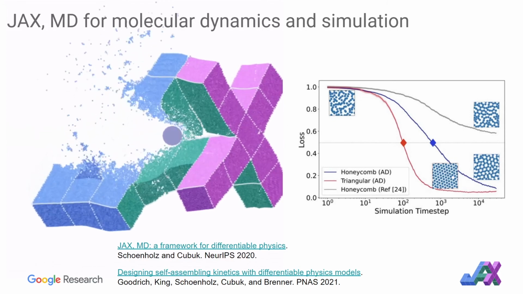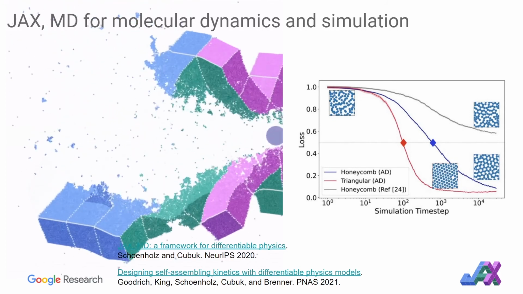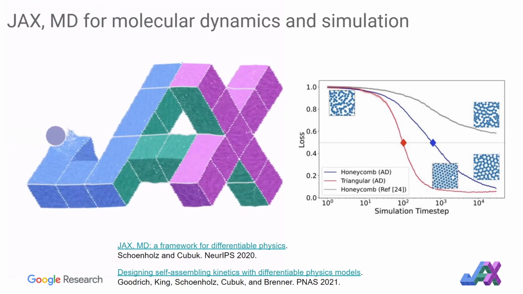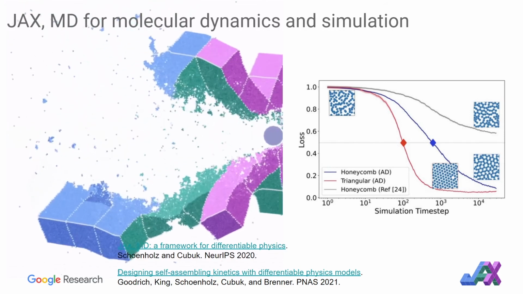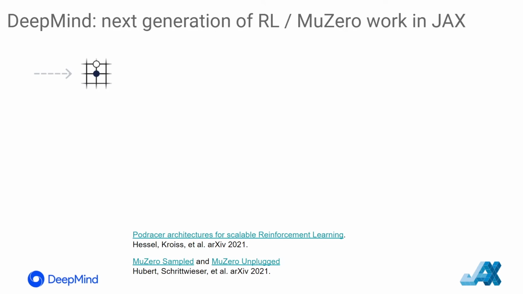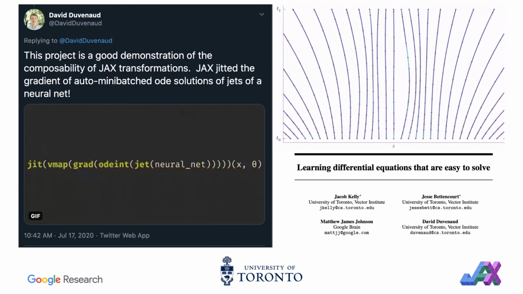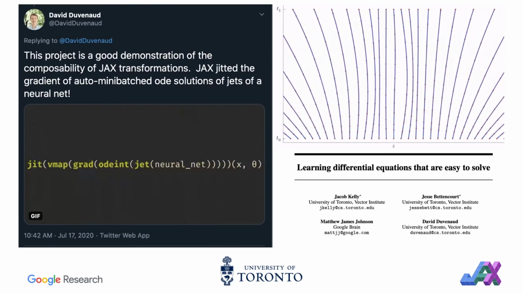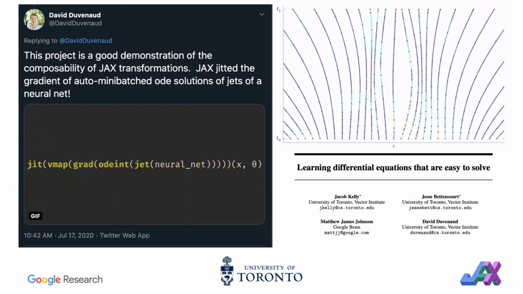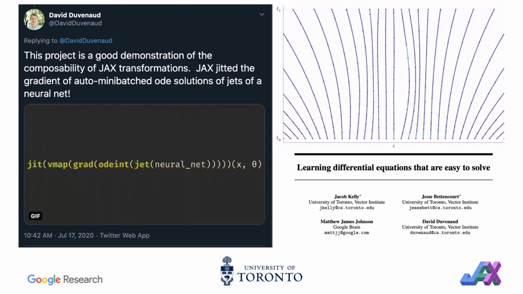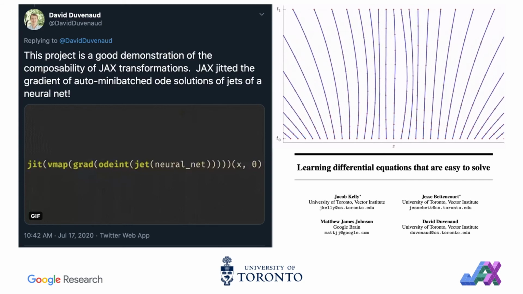But when they're doing more serious work, they're doing things like optimizing material properties using JAX. It's being used to great effect at DeepMind, for example, to solve the Schrodinger equation much more efficiently. It's also being used for the next generation of work on reinforcement learning agents. Actually, this is a research project that I collaborated on. This is for neural ODEs, making them fast to solve. And what was really exciting about this is, again, we were able to compose a whole bunch of JAX transformations to great effect.